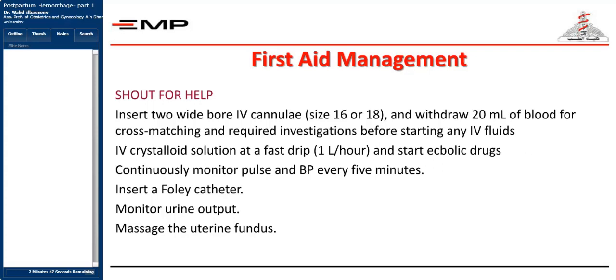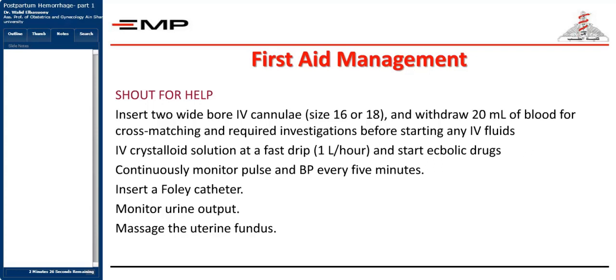Continuously monitor the pulse and the blood pressure every 5 minutes. Insert a Foley's catheter. You're going to understand later on that the Foley's catheter is one of the main lines of treatment in cases of bleeding. Why? Because monitoring of the urine output is very important in detecting the level of saturation and the level of perfusion of the whole body.